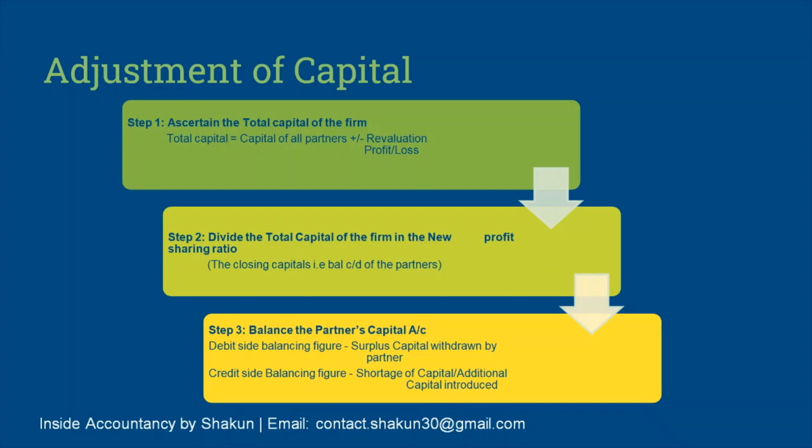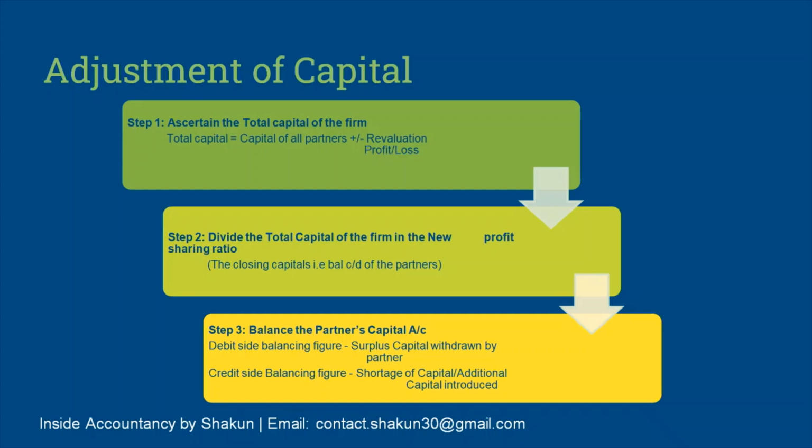Step 2. Divide the total capital of the firm in the new profit sharing ratio. So, once you have the amount of total capital, that must be divided in the new profit sharing ratio. Since we are talking about change in profit sharing ratio, obviously there will be a new ratio. So, in that new ratio, you have to divide the total capital of the firm.